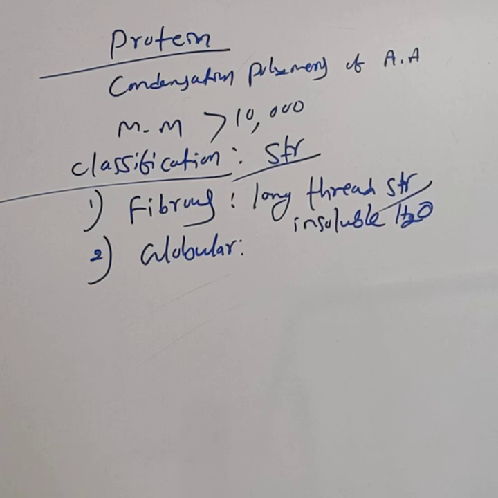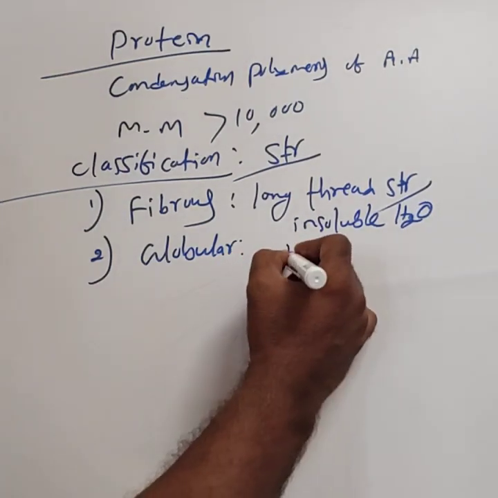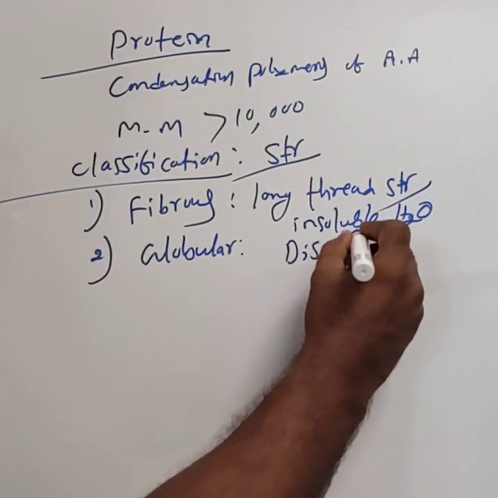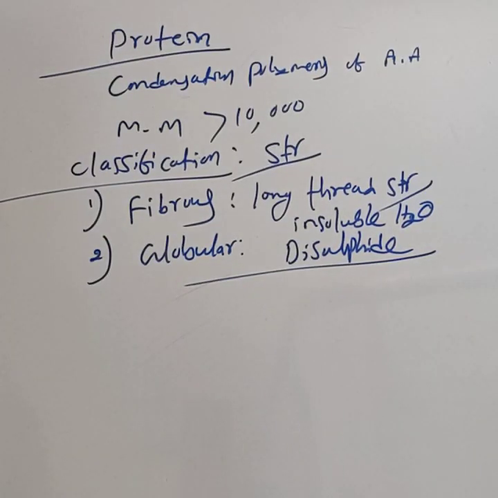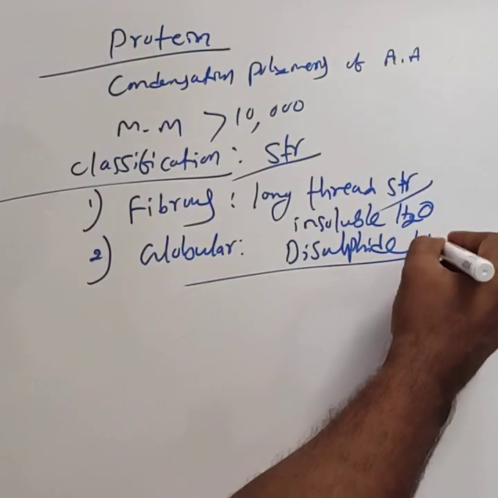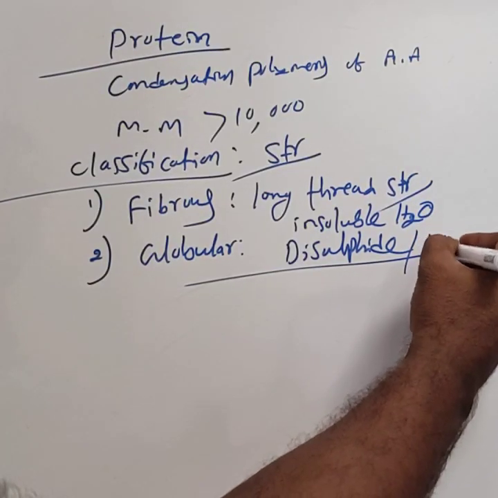The polymer chains, the peptide chains, are held together by disulfide linkages or by hydrogen bonds.